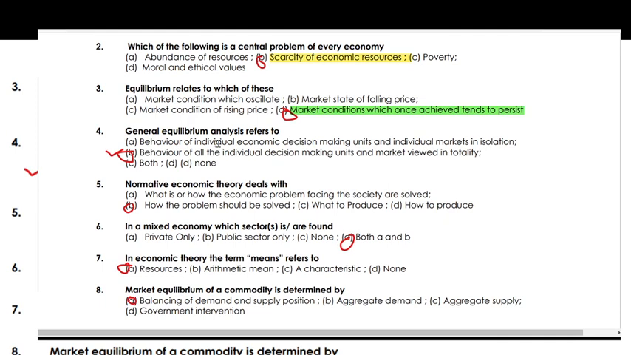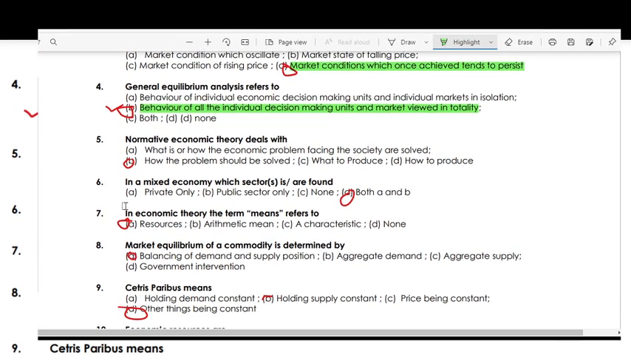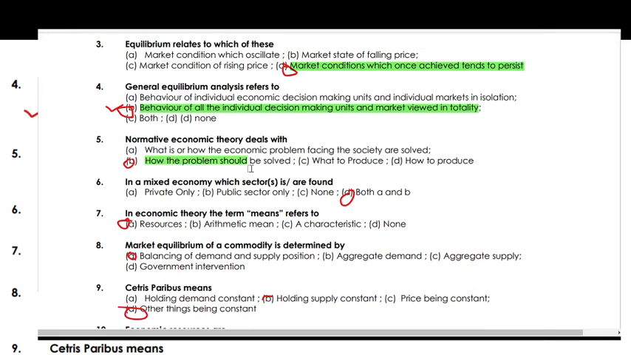General equilibrium analysis refers to what? So general equilibrium refers to the behavior of all the individual decision making units and markets viewed in totality. Next, normative economic theory deals with what? So normative economic theory deals with how the problem should be solved.